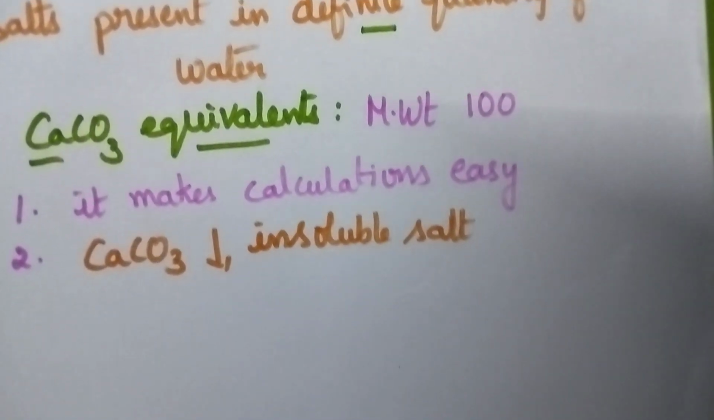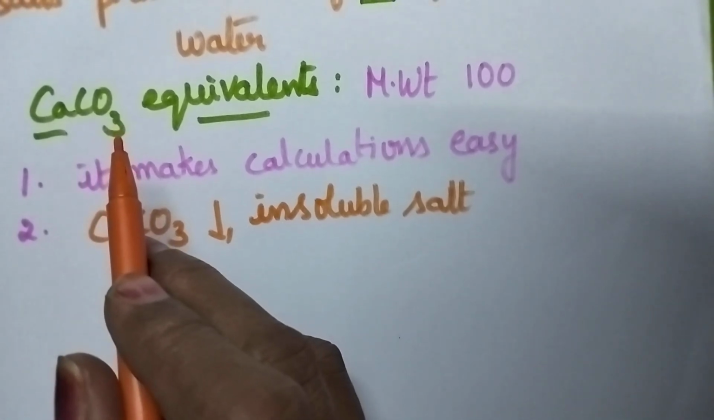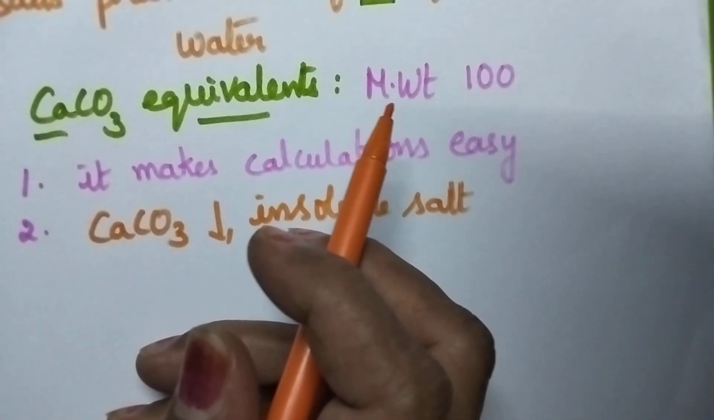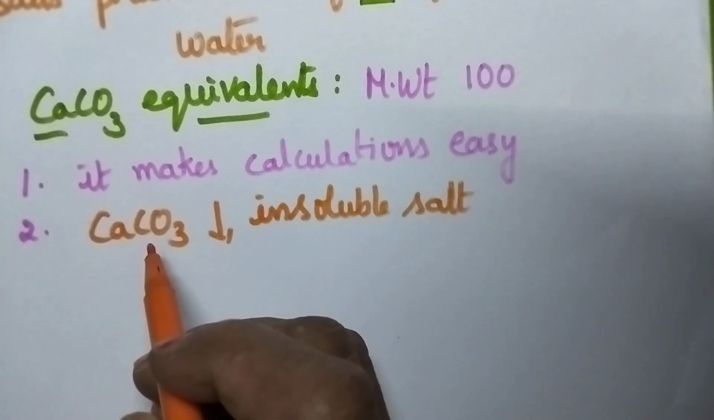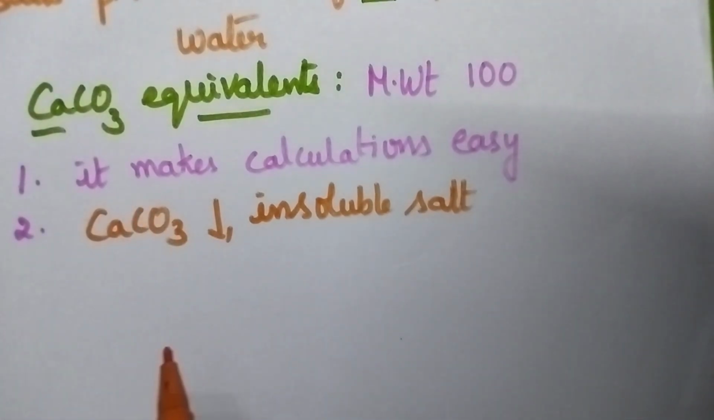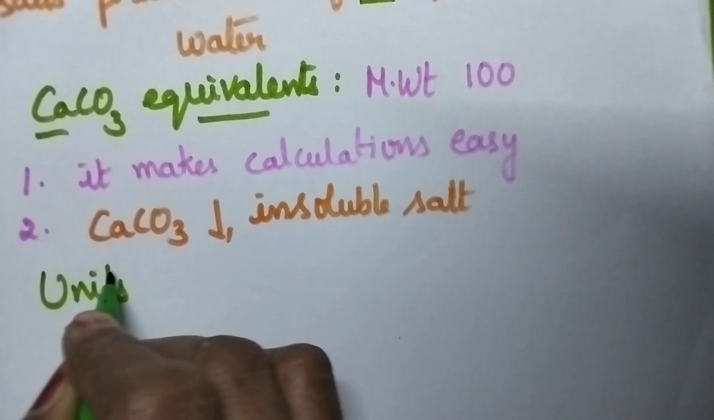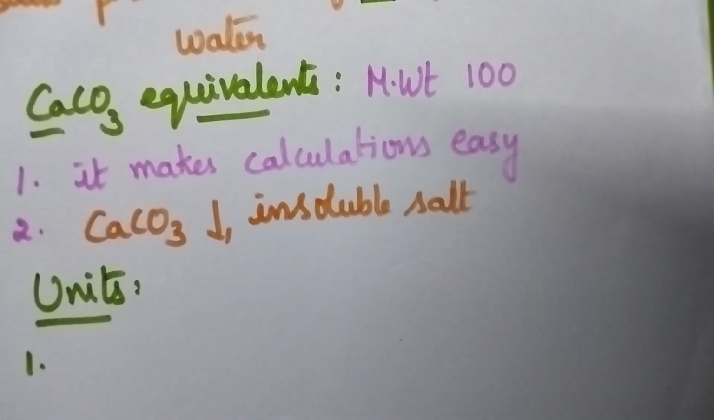So, what are the two important reasons for selecting calcium carbonate equivalents to express degree of hardness? First reason is its molecular weight is 100, which makes calculations easy. And the second reason is calcium carbonate salt is the most insoluble salt and it easily precipitates out from the water. So, coming to the units to express degree of hardness, especially 4 different units can be used to express hardness.